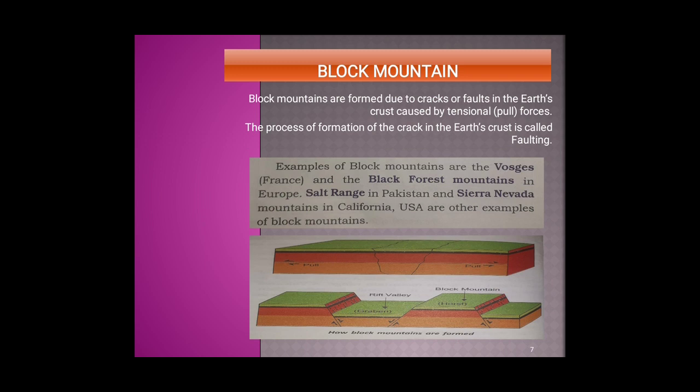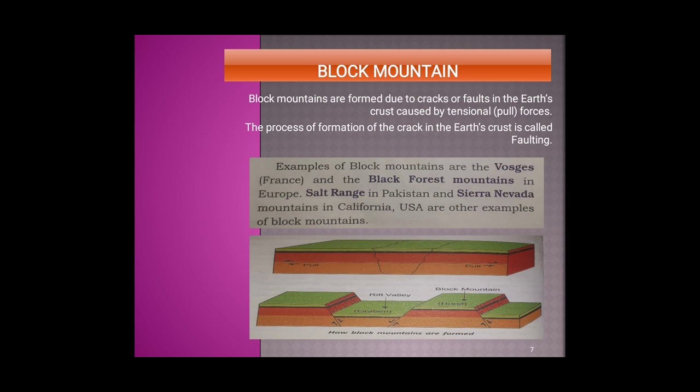Now let us see the second type of mountain, that is block mountain. Block mountains are formed due to cracks or faults in the earth's crust caused by tensional forces. The process of formation of the crack in the earth crust is called faulting.